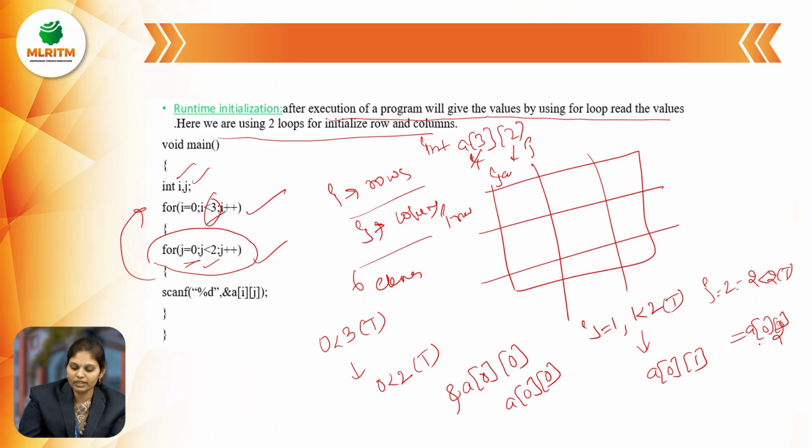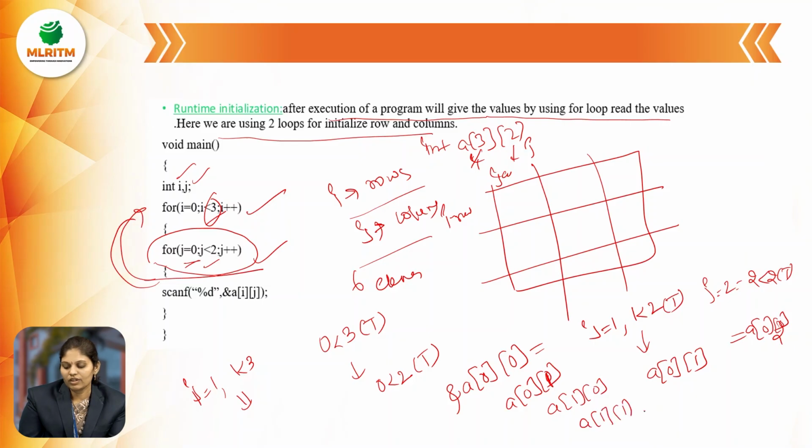Once the inner loop is completed, we move to the outer loop. i is equal to 1, less than 3, then we enter the body of the loop. So how many rows are completed? 3 rows and 2 columns. After that, the elements are printed here: a of 0 0, a of 0 1, a of 1 0, a of 1 1, a of 2 0, a of 2 1. Only then is the loop completed in the runtime initialization.